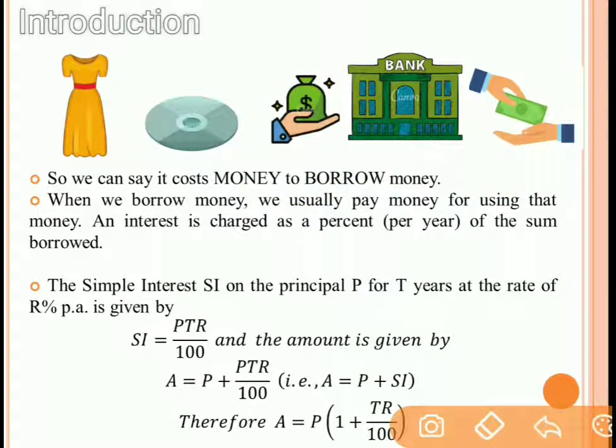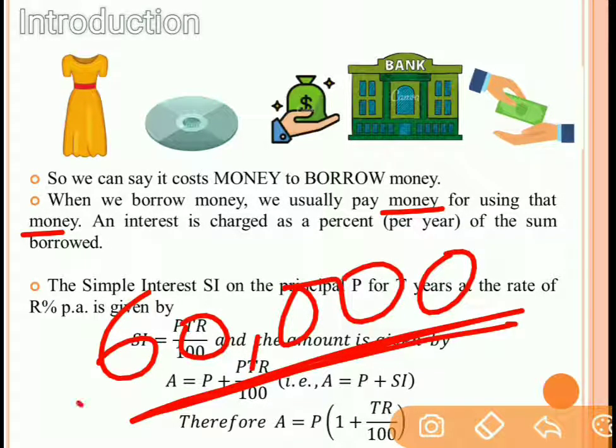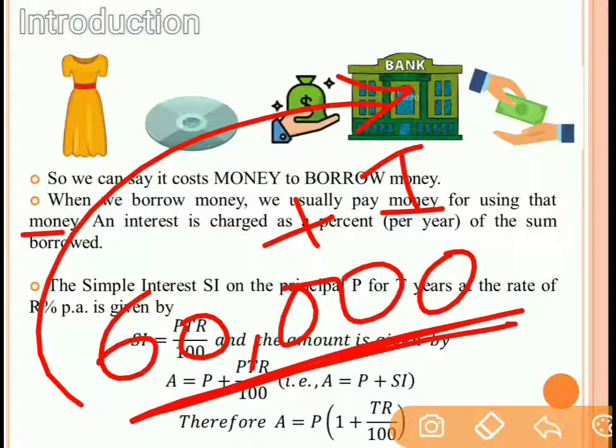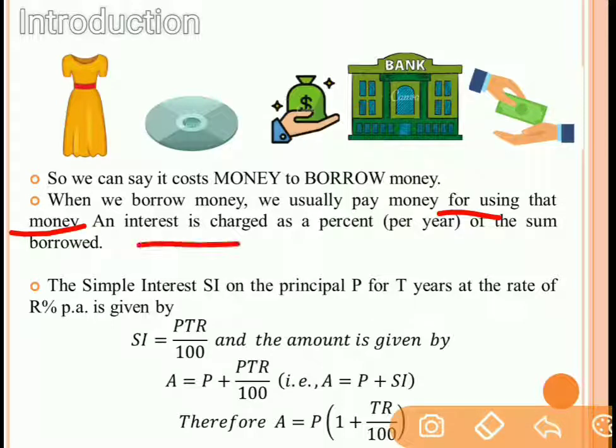So now, by this, we have understood that it costs money to borrow money. That is, if you want to take a loan, then you have to repay the principal amount plus a rent, which is nothing but interest. So we can say that when we borrow money, we usually pay money for using that money. Understood? So if you are taking a loan of 60,000, then you have to pay this 60,000 back to the bank plus interest. This interest is nothing but a payment which is to be paid for using that money. Fine. So interest is charged as a percentage of the sum borrowed. Understood.